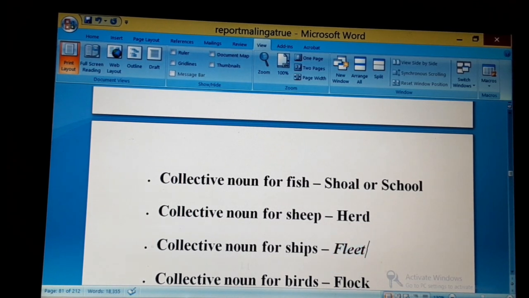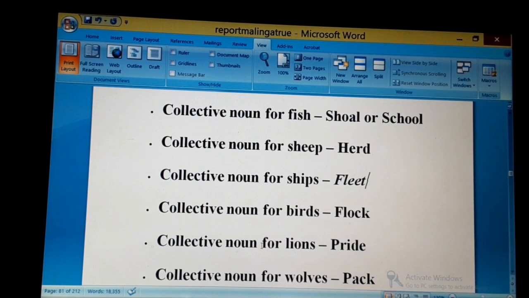Okay, let's proceed. Collective noun for lions is what we call pride. Erinnya liyimirirawo ku lw'empologoma ennyingi lye bayita pride in English. Collective noun for lions is pride.